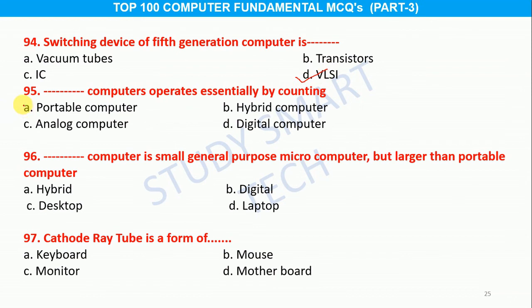Question number 95. Blank computers operate essentially by counting. Option A. Portable computer, B. Hybrid computer, C. Analog computer, D. Digital computer, and the correct answer is option D. Digital computer.